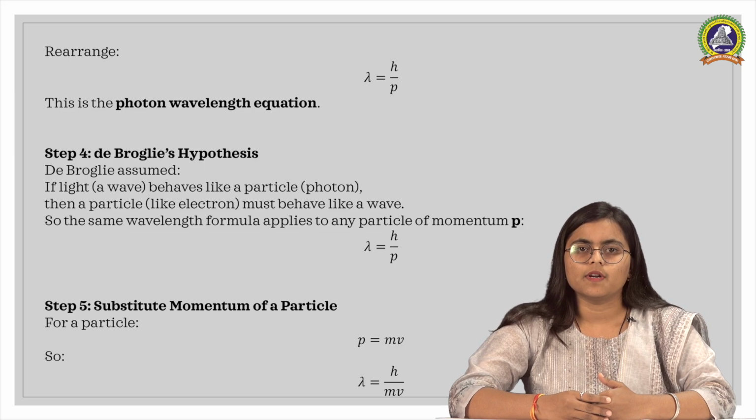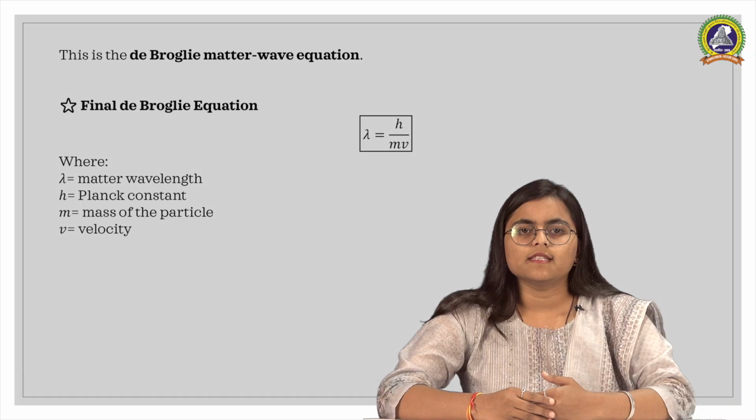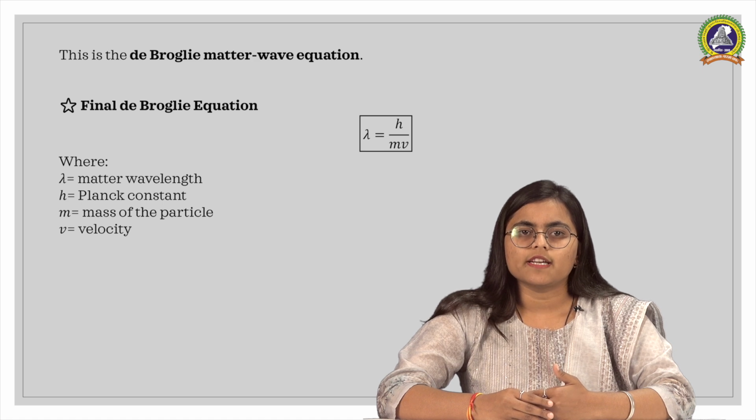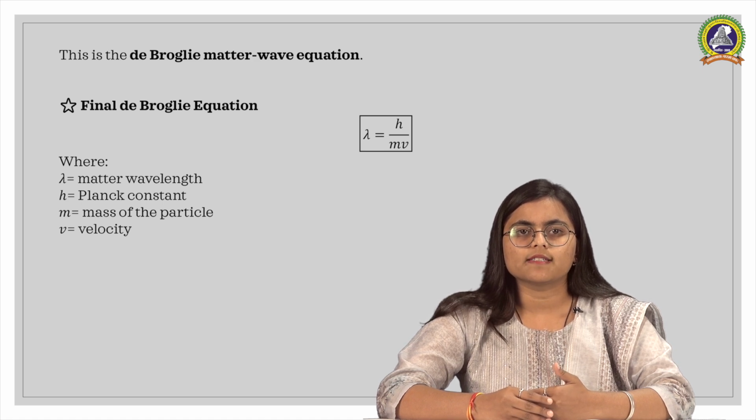The next step, now substitute momentum of a particle. For matter, momentum p is equal to mass times velocity. So p is equal to mv. Putting this into the equation, we get lambda is equal to h by mv. This is the de Broglie matter wave equation. So finally the expression is lambda is equal to h divided by mv. This equation tells us that any moving particle has a wavelength associated with it, and this wavelength becomes significant only for very small particles such as electron.